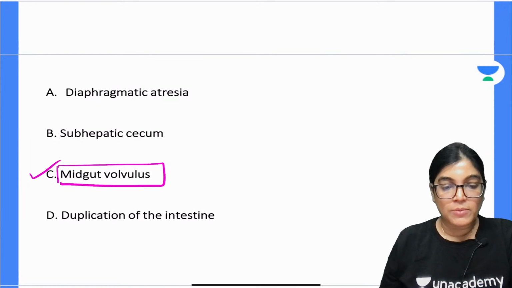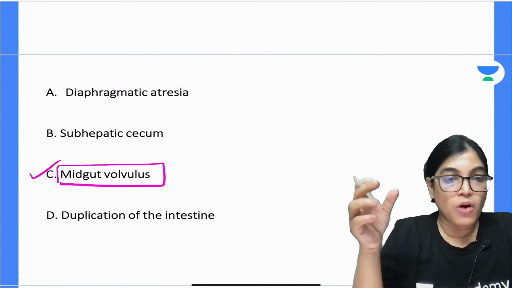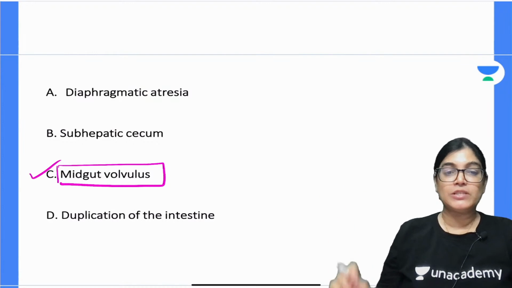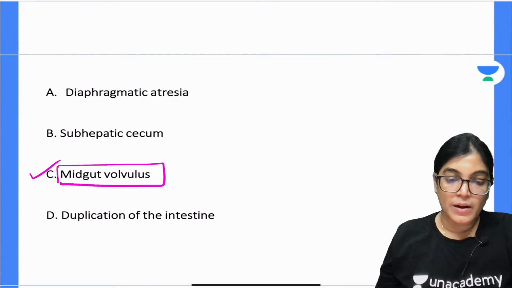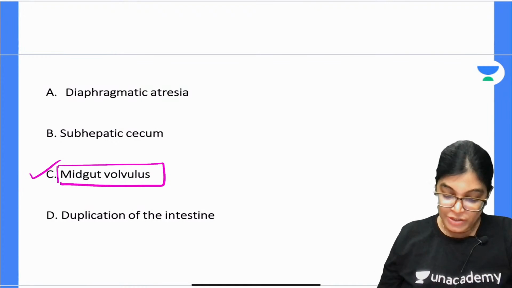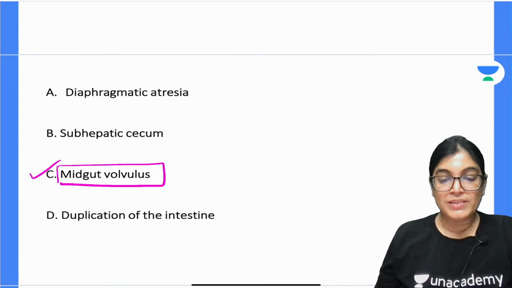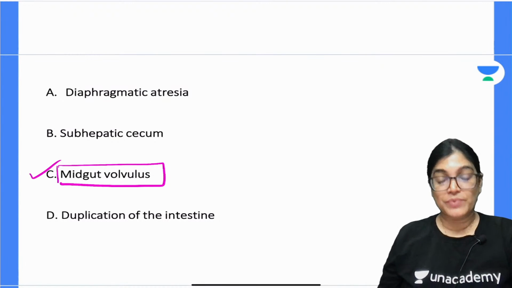Midgut volvulus can be a possible complication out of the presentation of the patient provided. It is a possible complication of malrotation of the midgut, and the reason is the loop which is herniated does not have a fixed mesentery.